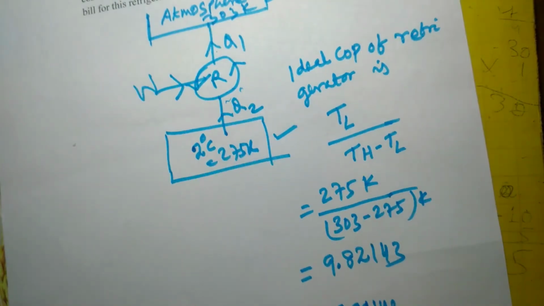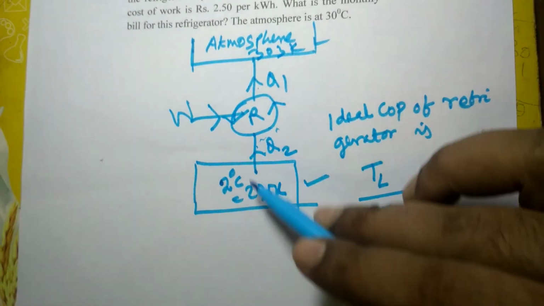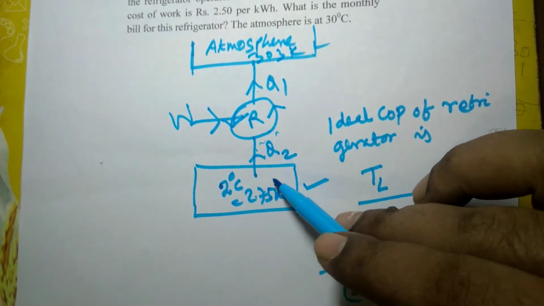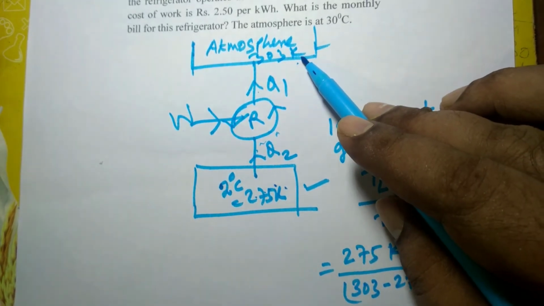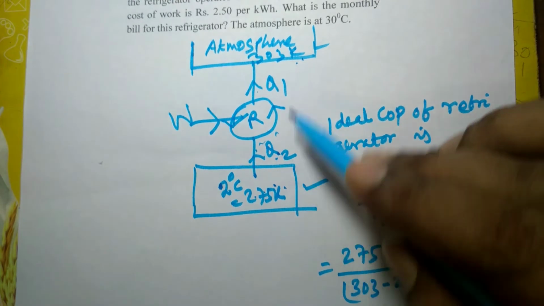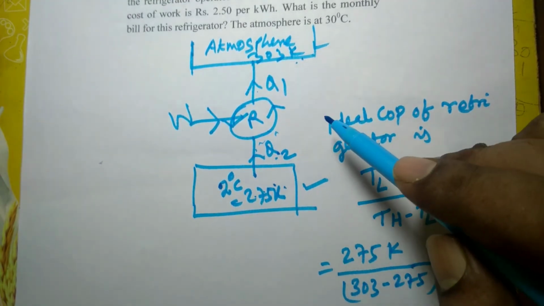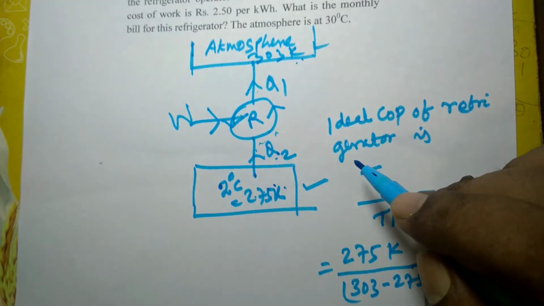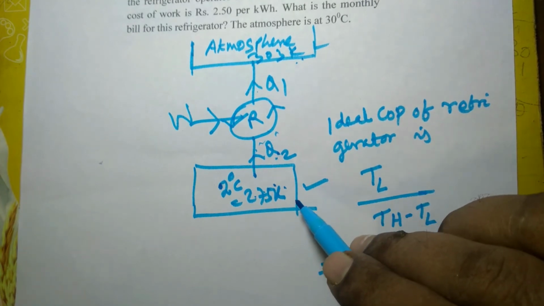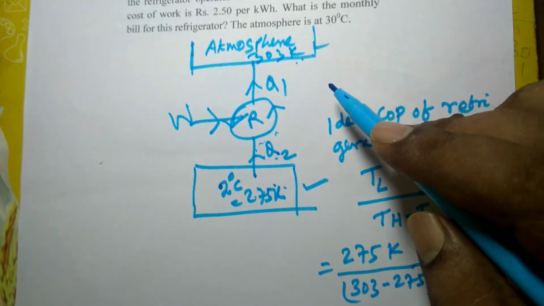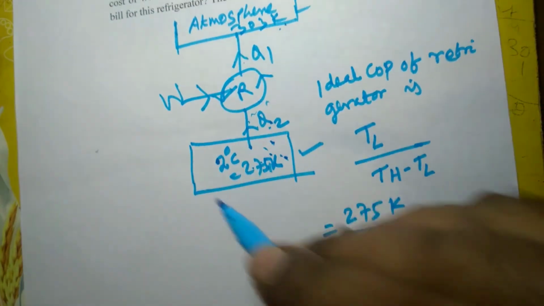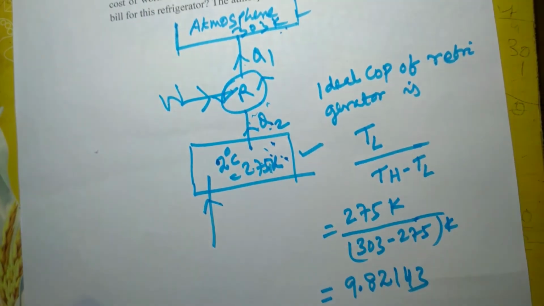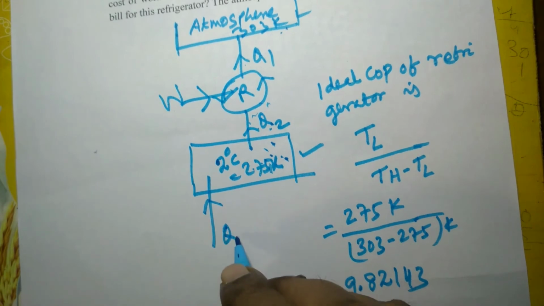So a refrigerator is a body which maintains the temperature of this space at a level lower than the temperature of the surrounding. If you open the door, then heat will enter because the surrounding is at a high temperature. Some leakage of heat will take place because heat always flows from high temperature to low temperature.